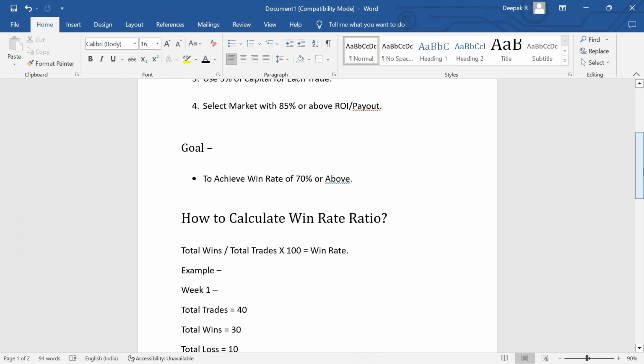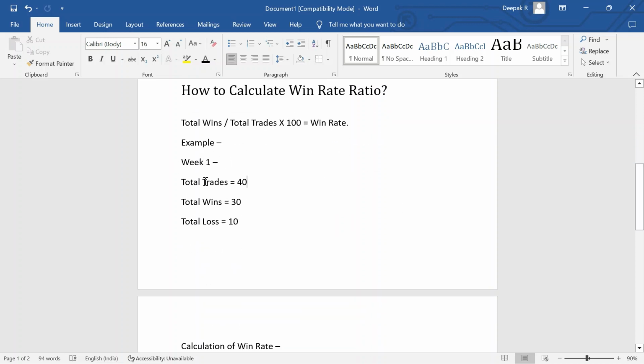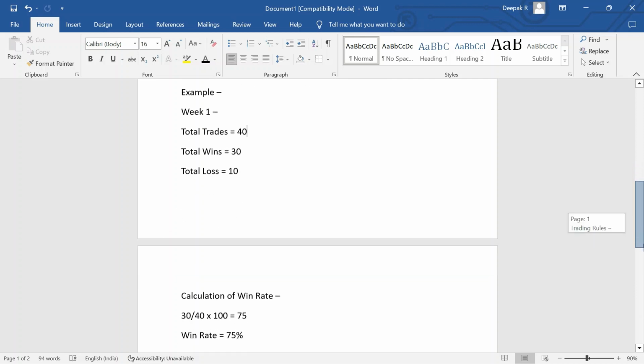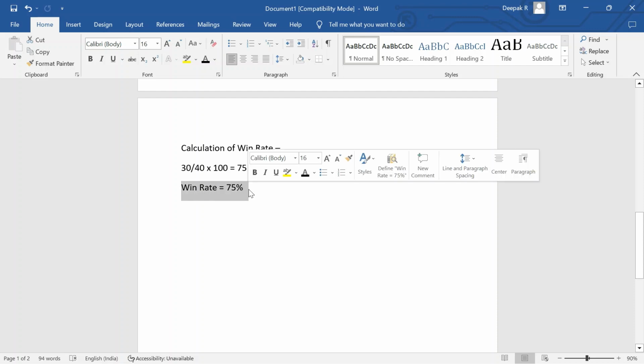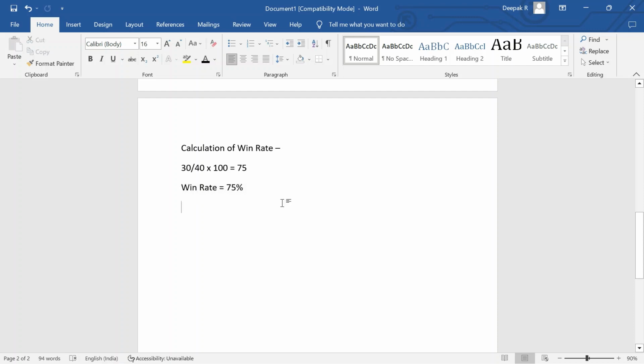So I've given an example here. You can see week 1 we take total trades of 40, and in that we make a total win of 30 trades, and our total loss is 10. So how do we calculate? We take total wins, which is 30, divided by total trades 40 into 100, so that is 75%. So your win rate ratio will be 75%, and we are good to go.